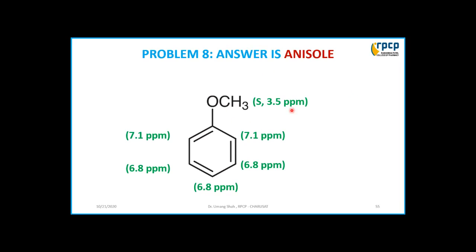Now you can say the singlet is at 3.5 ppm. As I said earlier, methoxy group protons appear between 3 to 4 on the delta scale. So at 3.5, it should be the peak of the methoxy protons. At 7.1, it is very near to this oxygen, so these two protons appear at 7.1, and 6.8 multiplet is for these three protons.